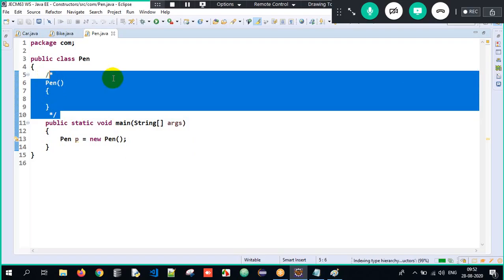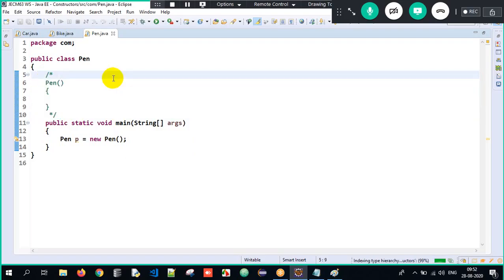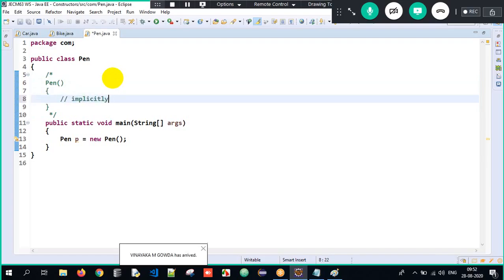Internally, implicitly, the default constructor is present here. So this is nothing but implicitly present. And who generates it? The compiler. That is the default constructor. This is what we are supposed to understand when it comes to the constructors topic here.